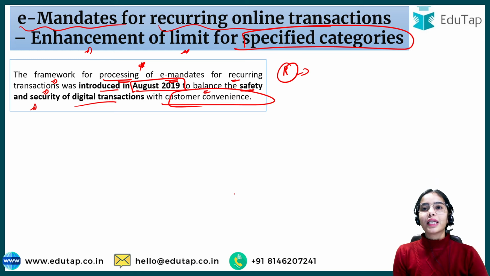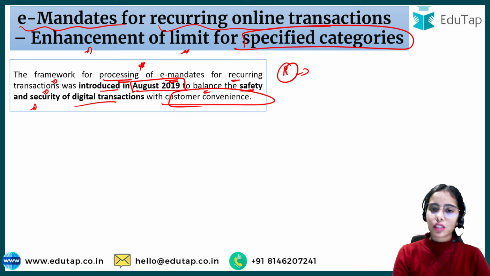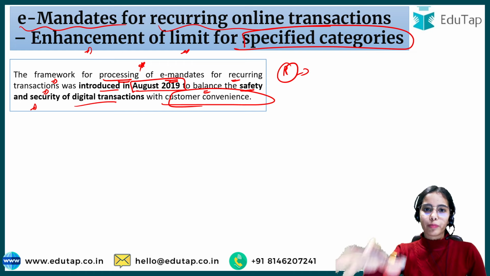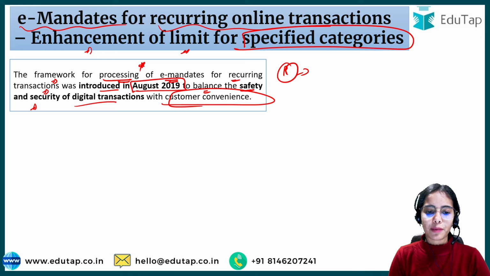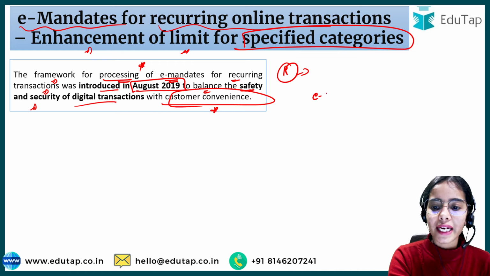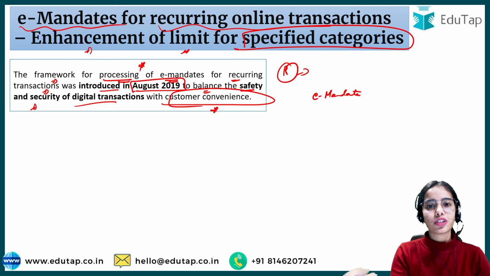So see, every month you are going into Google Pay and paying for the Netflix subscription, or every month you are going through Zerodha to Google Pay and paying the amount for the SIP. So this becomes a little hectic, and that's why, to cater to customer convenience, there was the idea of the e-mandate, while keeping in mind the safety and security of the digital transaction.